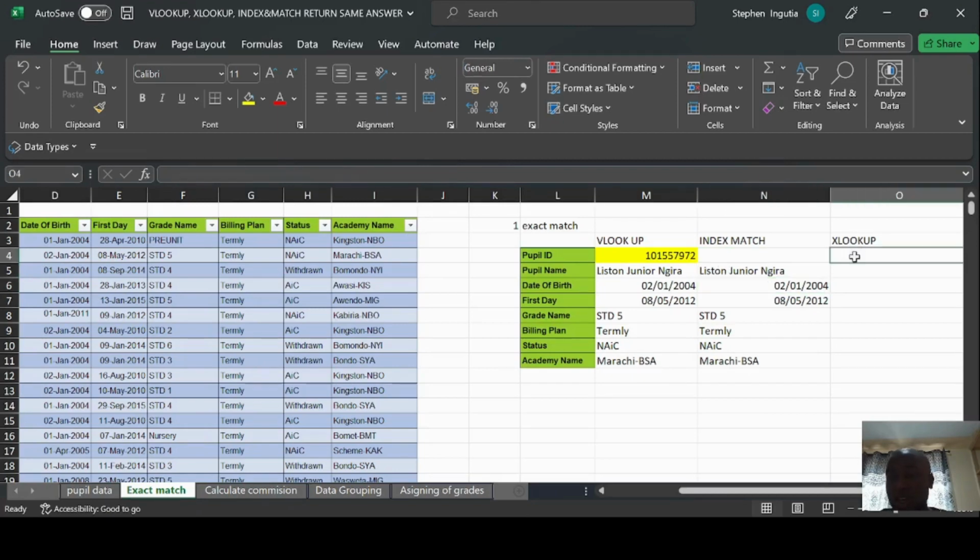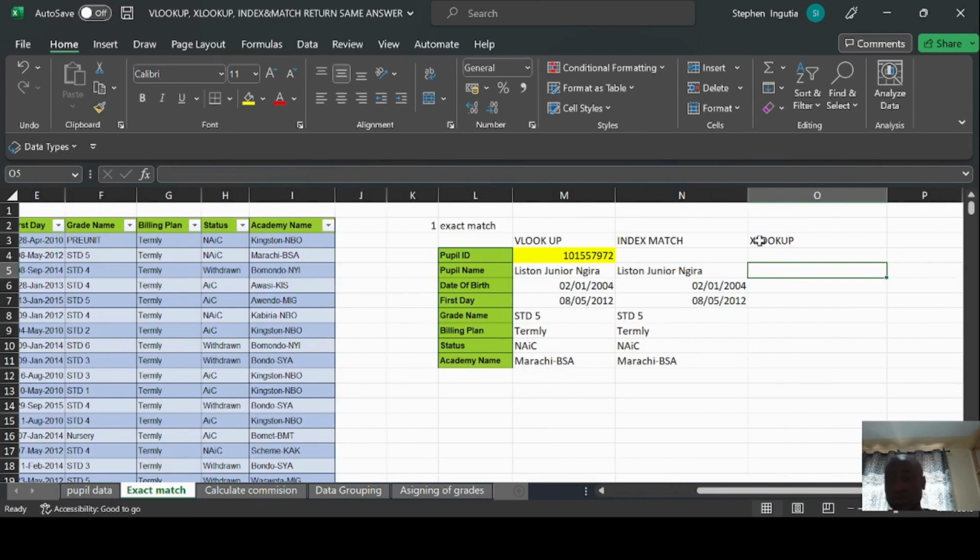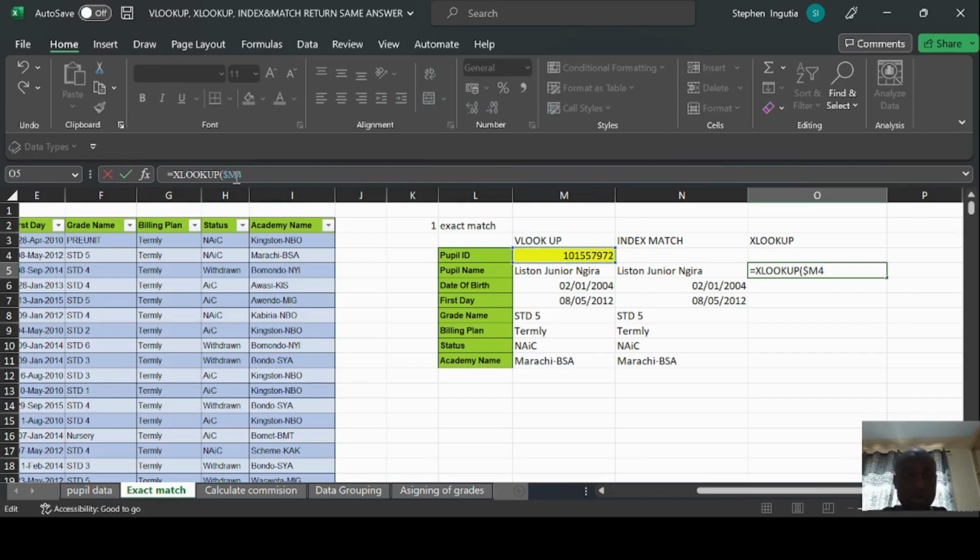Now, what about the XLOOKUP? And for information, XLOOKUP is just an advanced version of VLOOKUP and HLOOKUP. So XLOOKUP again is going to be equals to XLOOKUP. So the lookup value, which is still this, the ID, comma.